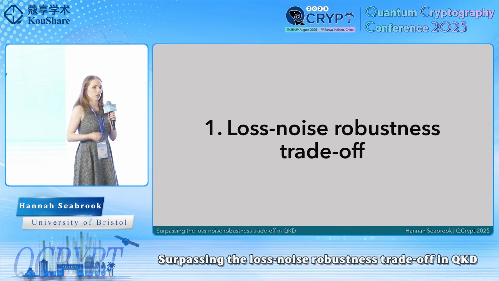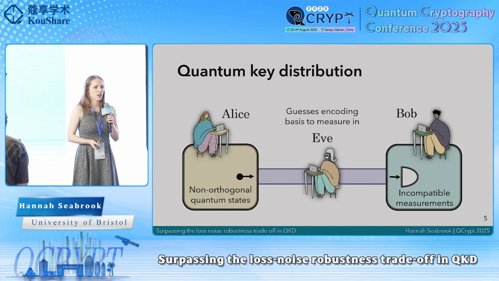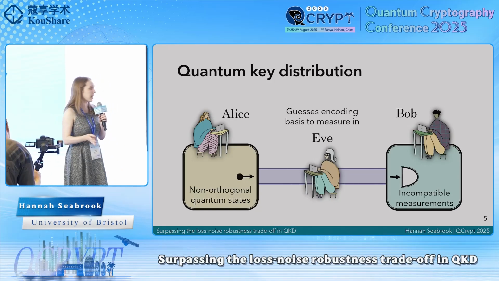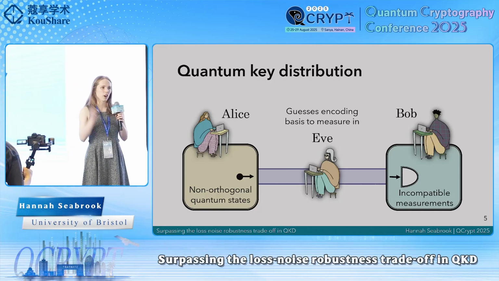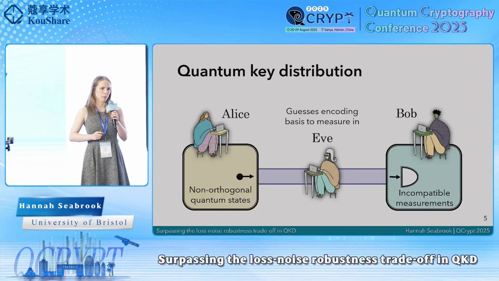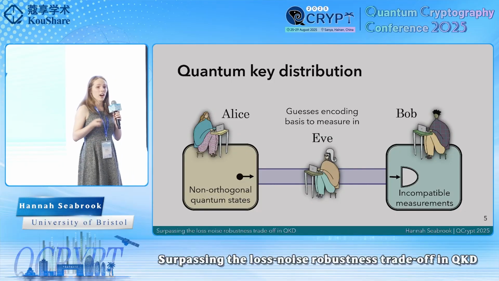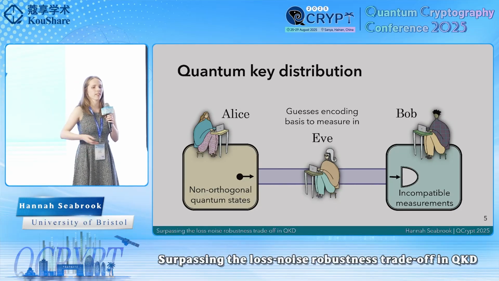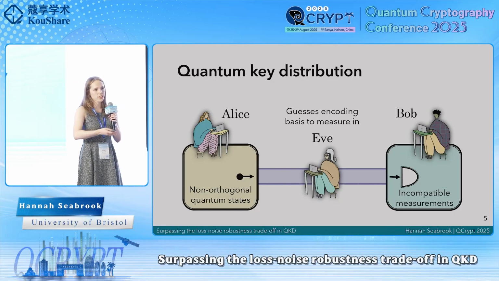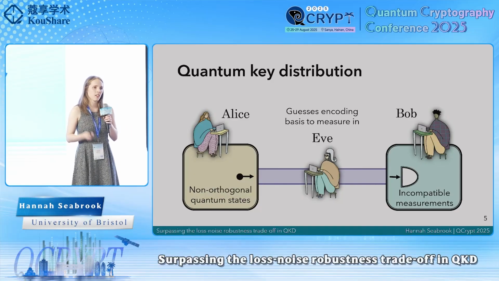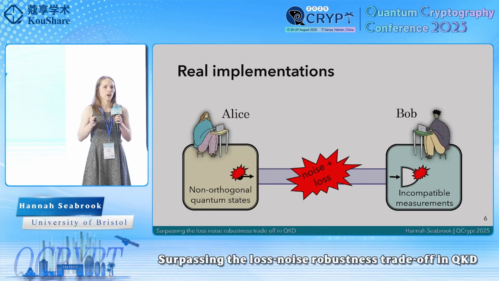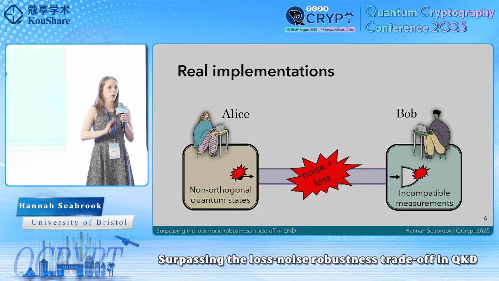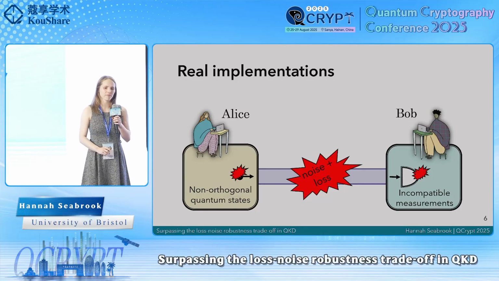So what is the loss-noise robustness trade-off? Well, I don't think I need to tell anyone here what QKD is or why we care about it for all of its many industrial applications. But what I maybe can clarify is that whilst in principle, QKD looks quite simple, in prepare and measure, Alice prepares one of a set of non-orthogonal states and sends it down the channel to Bob, who makes measurements in those bases. Real implementations are far from simple because there's going to be noise and loss throughout the channel.